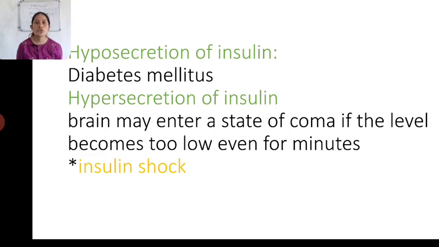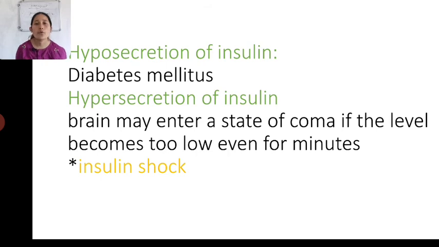The next one is hypersecretion of insulin. Hyper means high, right? So if insulin is secreted in more amount, what will happen? Whatever glucose was present will be completely converted into glycogen or completely utilized by the cells, right? So what do you think happens? A complete drop in the level of glucose in your blood. Because of that, your brain might enter a state of coma for a few minutes, or it can be prolonged also, because your blood lacks the glucose which is required.